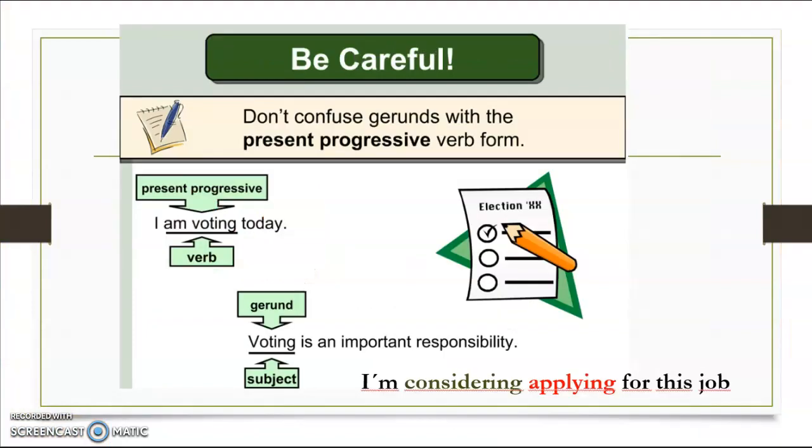Be careful with this. Gerund and progressive look the same. They both have the ing form, but progressive forms always need the verb to be before it. Sometimes they can be in the same sentence. Have a look at this example: I'm considering applying for this job. Considering is the progressive form, because it has the verb to be before it, and applying is the gerund.